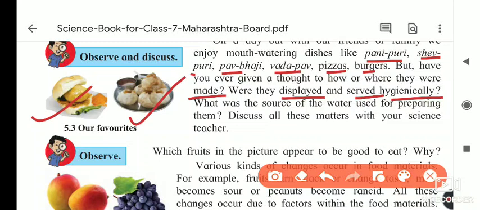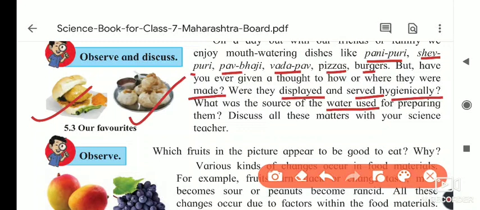What was the source of the water used for preparing them? Which kind of water do they use for preparing this kind of food? This is also important, and we discuss all these things in our science. As you know, some days before on WhatsApp one video came showing how the pani puris, the puris, are being prepared.